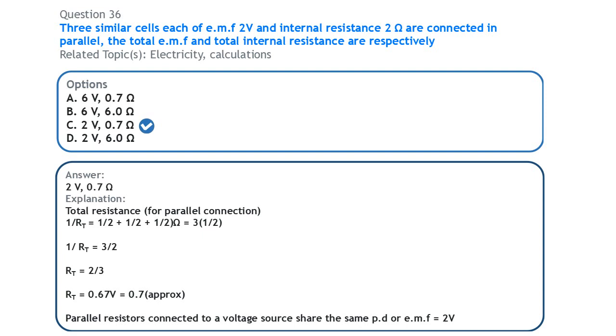Because there are 3 cells that have an internal resistance of 2 ohms each. That means that our R1, R2, and R3 are 2 ohms. So this is the same thing as saying 3 times 1 over 2. So we'll be getting 3 over 2.